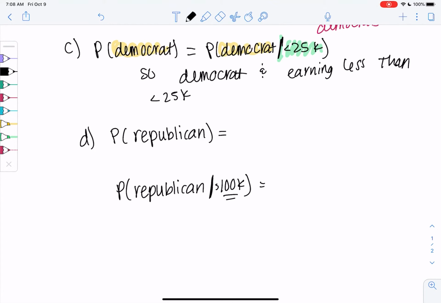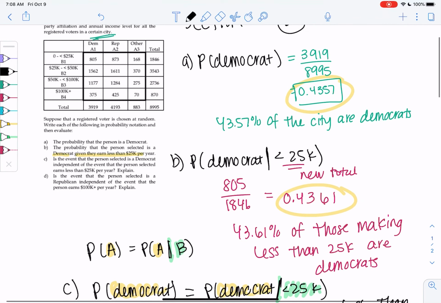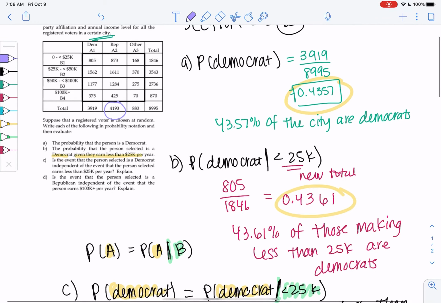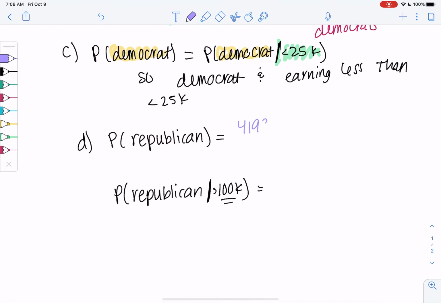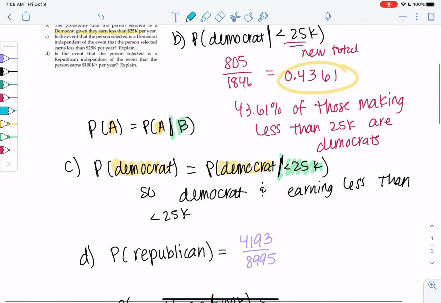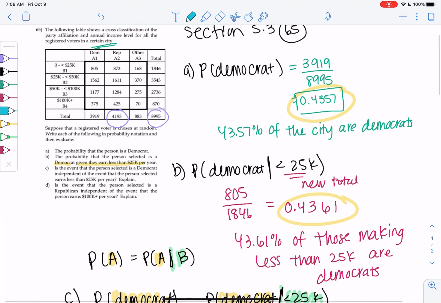Let's find that out. So a Republican overall would be 4193 out of 8995. We'll calculate in a second. Let's just write the second one down as well. And then given 100K, so if you make more money, are you more likely to be a Republican?